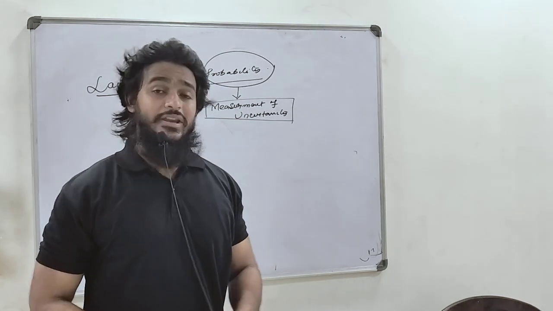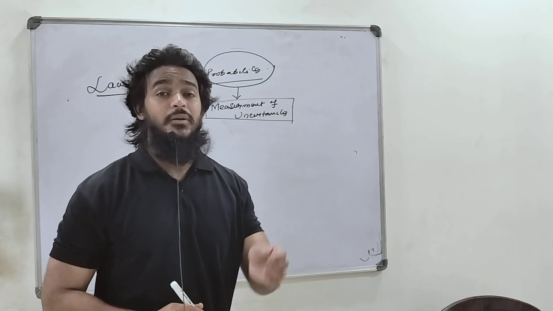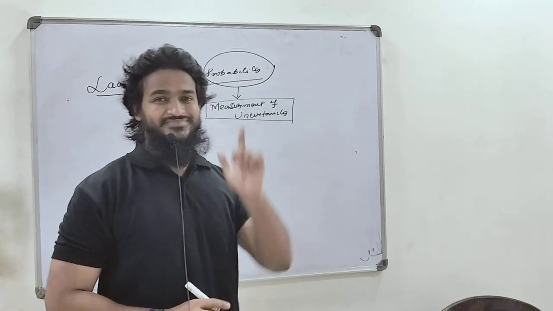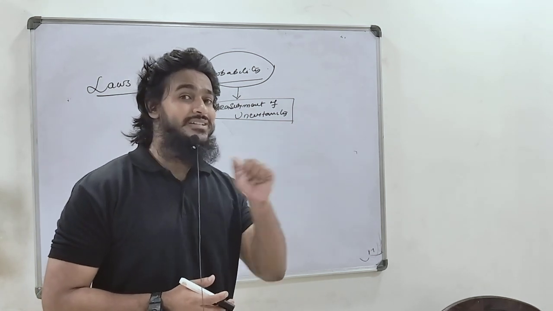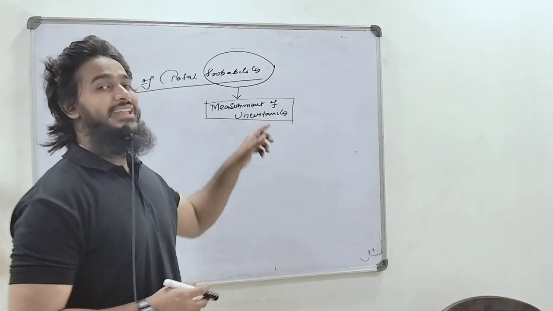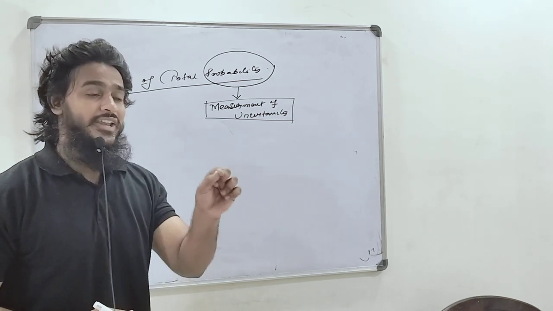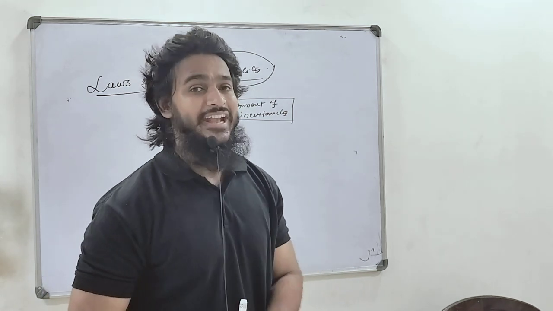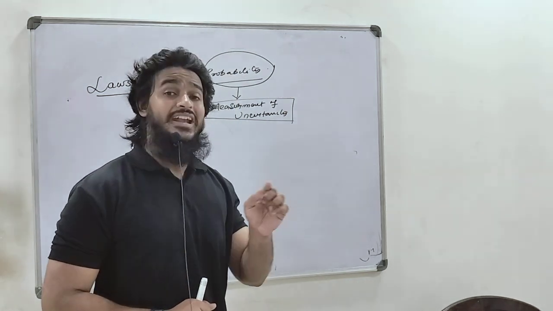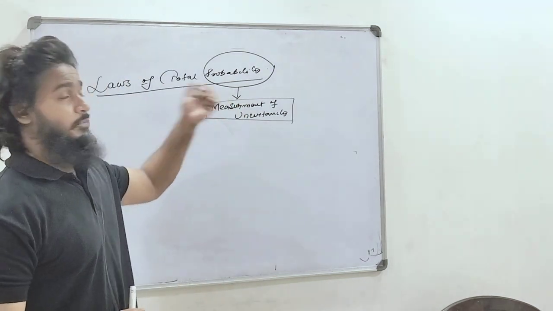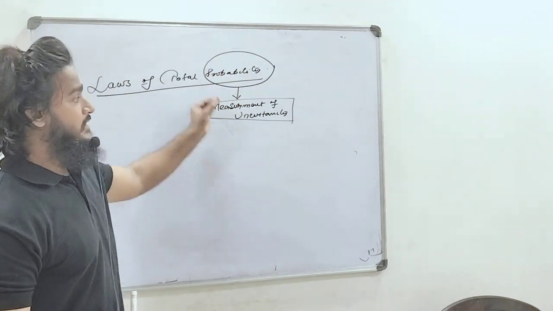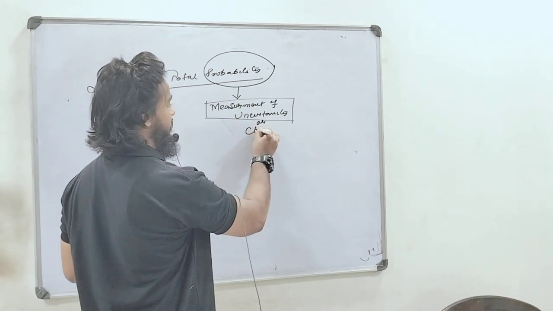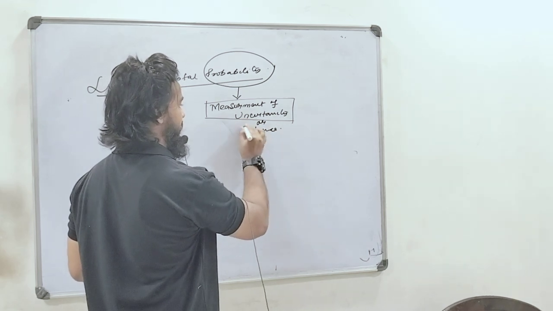Suppose you are throwing a dice and you want to find the chance of getting a number 2. Then how can you represent the chances? With the help of probability, I can represent the chance of getting a number 2. You are tossing a coin and you want to find the chance of getting head. That chance of getting head we can represent through probability. So generally probability is a measurement of uncertainty, or we can say a measurement of chances.